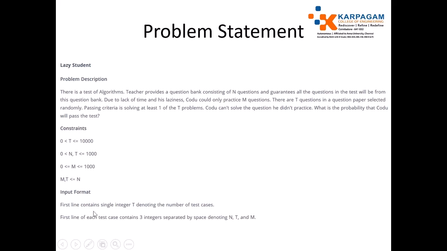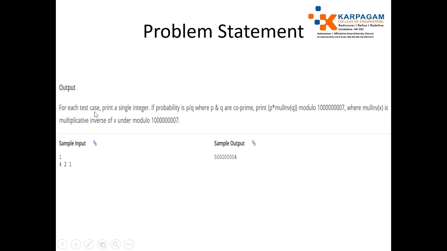Input format. The first line contains a single integer T denoting the number of test cases. The first line of each test case contains three integers N, T and M. N is the number of questions in the question bank, T is the number of questions selected in the question paper, and M is the number of questions Code practiced. Output: for each test case print a single integer. If the probability is P divided by Q, where P and Q are coprime,